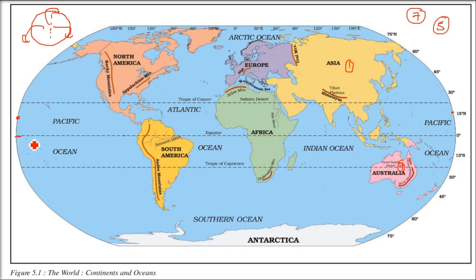Now this is the equator. This is 0 degree latitude, the equator. And if you see, the most part of the landmass is above the equator. So most of the landmass is located in the northern hemisphere. Below, you see less.